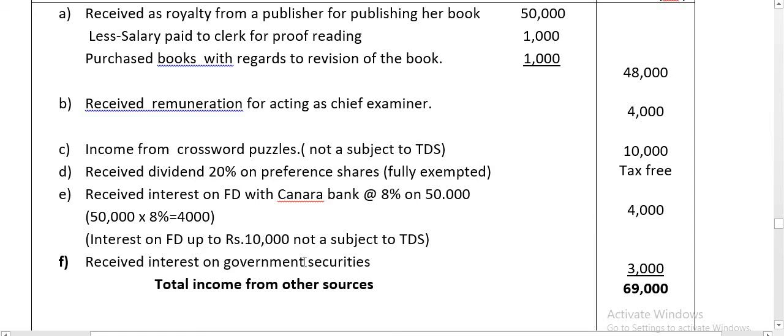Next, received interest on government security. Interest on government security is directly taxable because it is not mentioned whether it is a less tax security or tax free. If they mention tax free security or less tax security, in that case you have to apply the TDS of 10%. But here interest on government security is given directly, so it is directly taxable. Already deduction we made on royalty. So total income from other sources